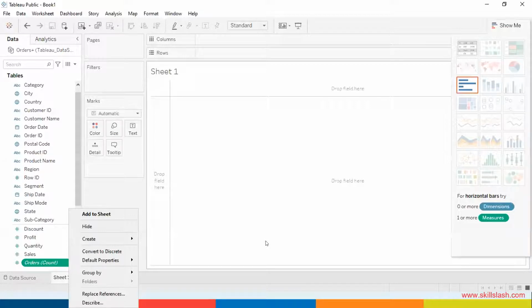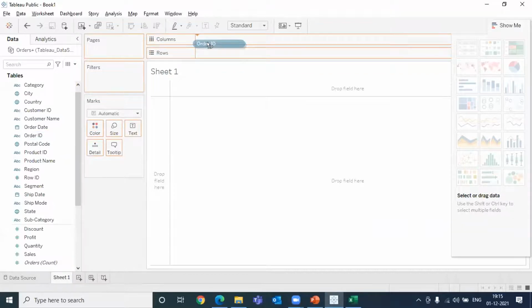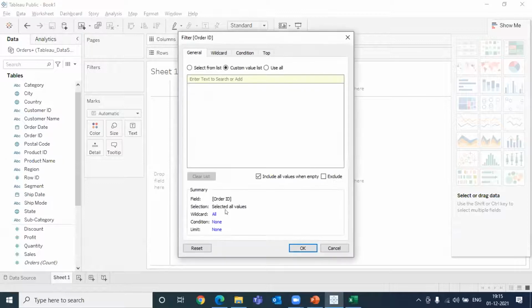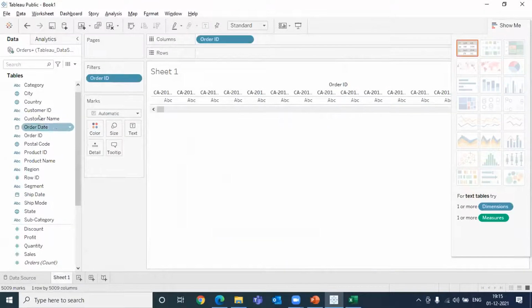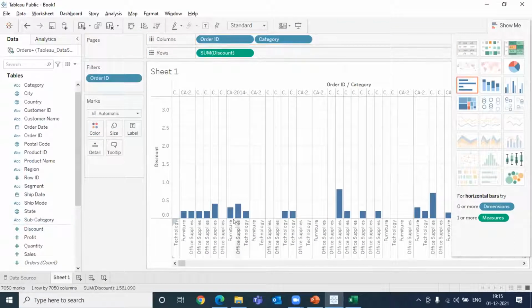For this, first of all, take any of the columns. Take the order ID. Click on OK. Just drag and drop any information. You can drag category, add the discount, add any of the columns. You can do these steps with me. You will see a graph, you will see a plot. If you want to give titles, the text, you can click on this T button as well. You can add this information.